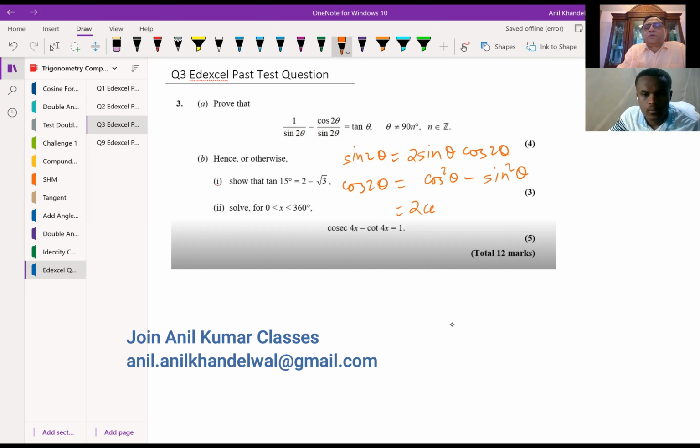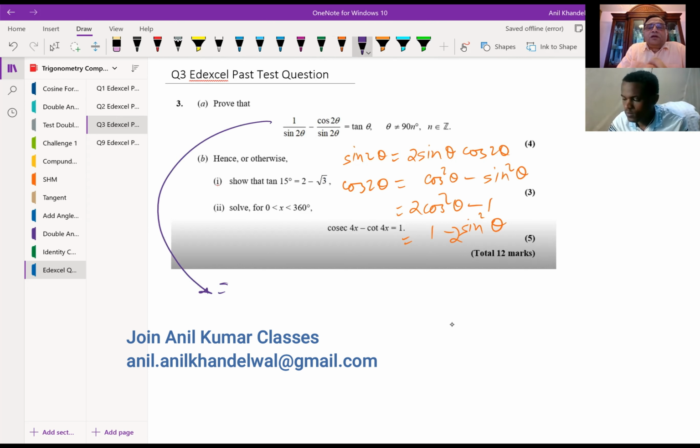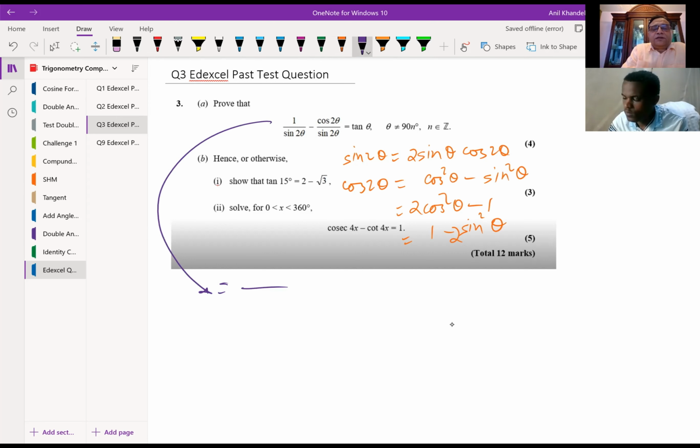Also 2 cos square theta minus 1 or 1 minus 2 sine square theta, correct? So these are the 3 formulas which could be used for cosine. Now, when you solve this identity, let's see how. So 1 over 2 sine theta, sine 2 theta could be written as 2 sine theta cos theta, correct? Minus. Now we have a choice. Cos 2 theta can be written as one of these, right?